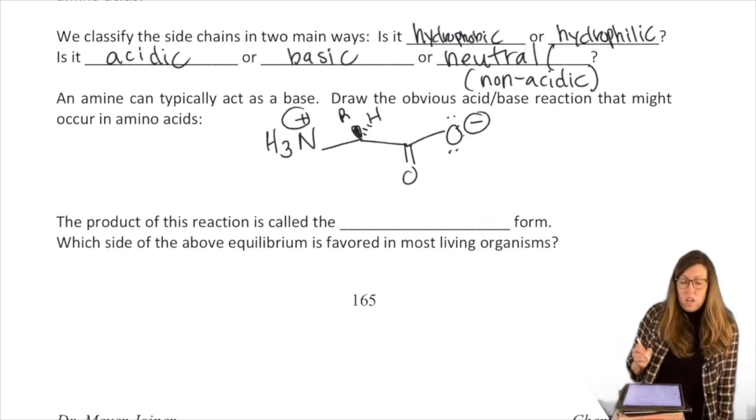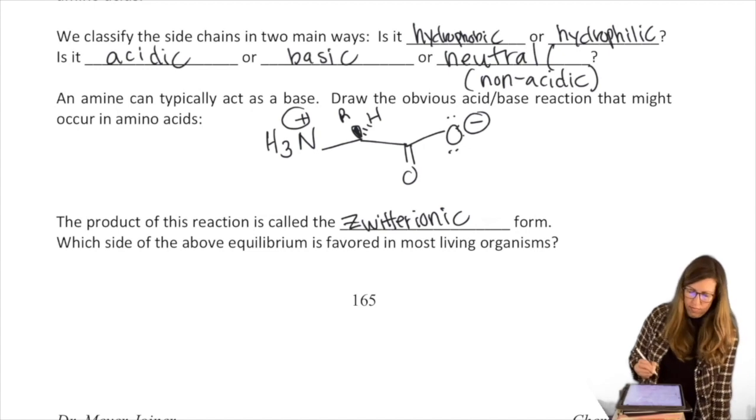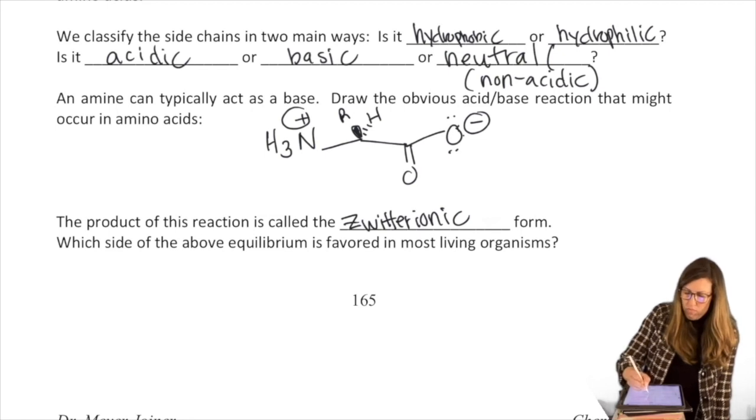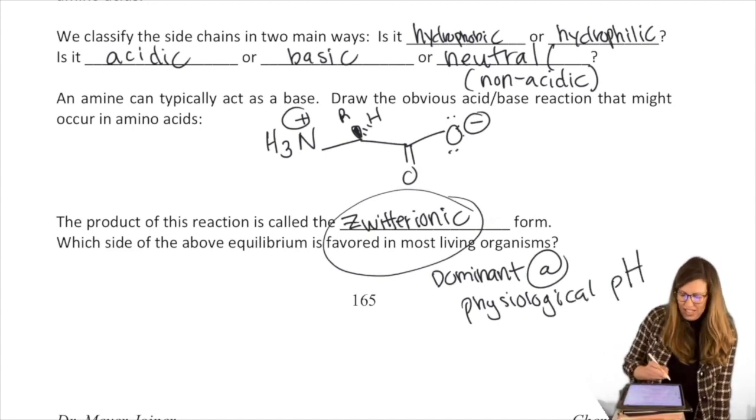So this is called the zwitterionic form, which is dominant, preferred at physiological pH.